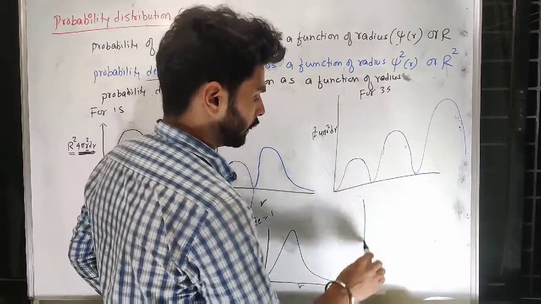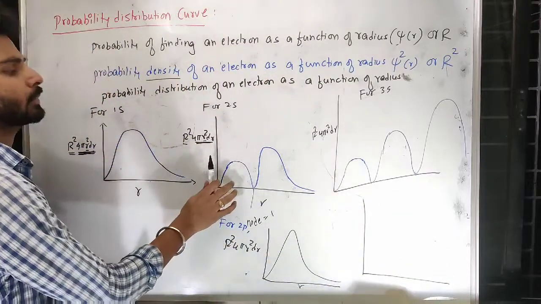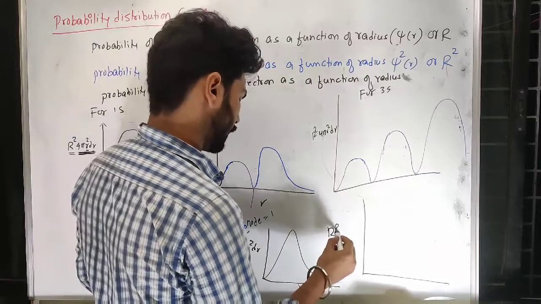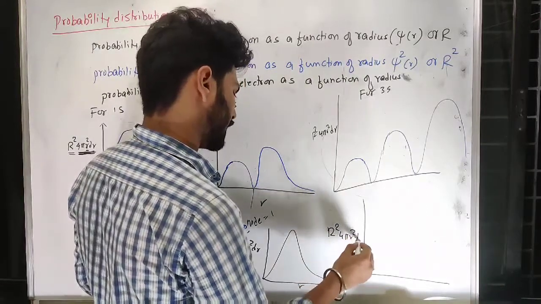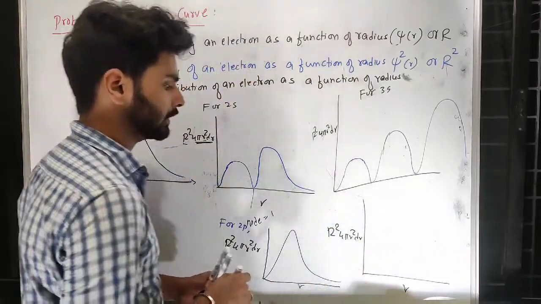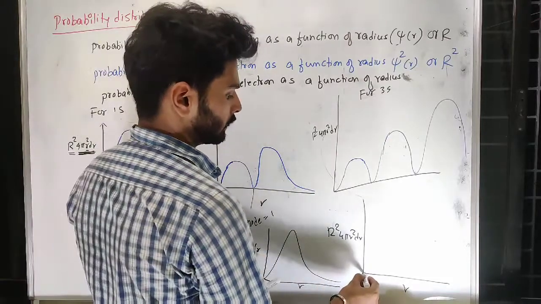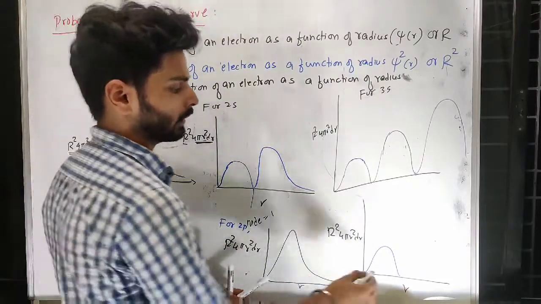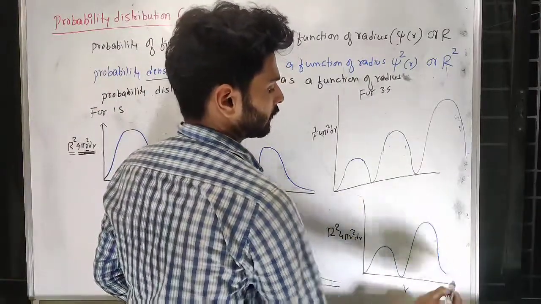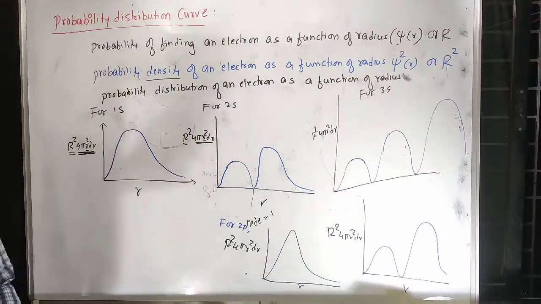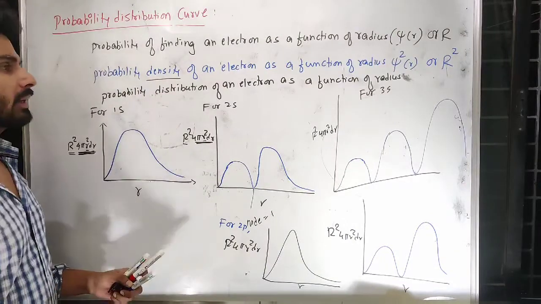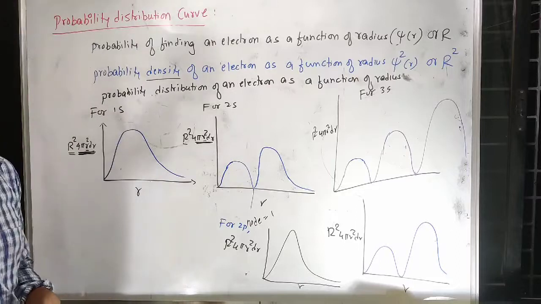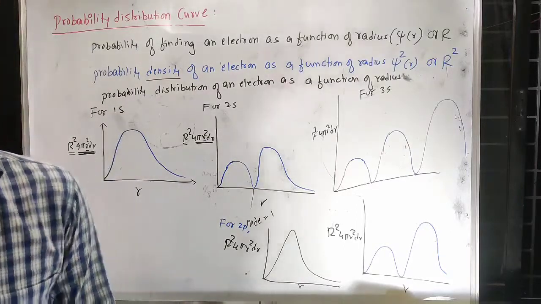For 3p, you can expect the graph similar to that of 2s. 4 pi r square dr and r here. This is the graph and there is a node due to 2p. Then it will increase, it will go like this. So remember, graphs are very much similar, but how do you do that? There is a trick to understand this that we will see now.